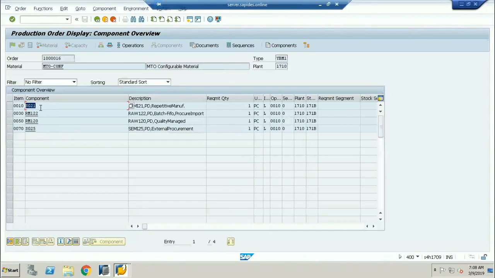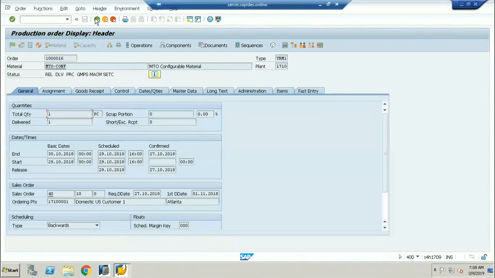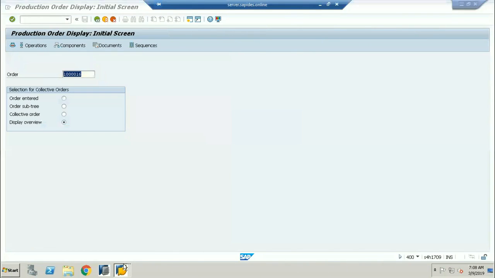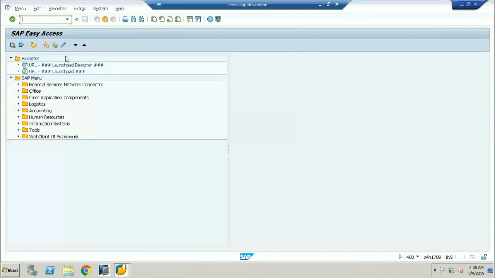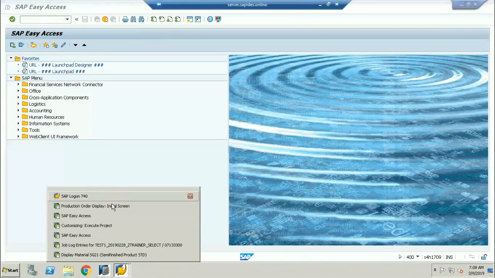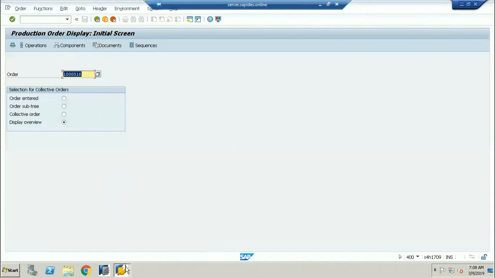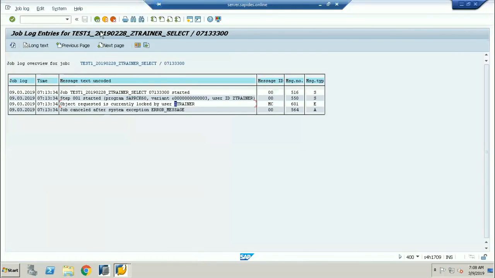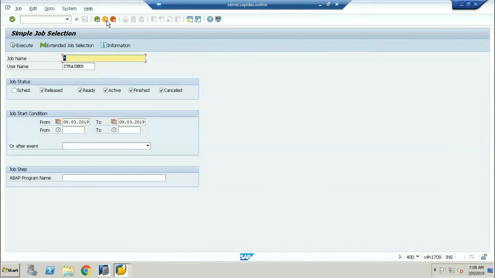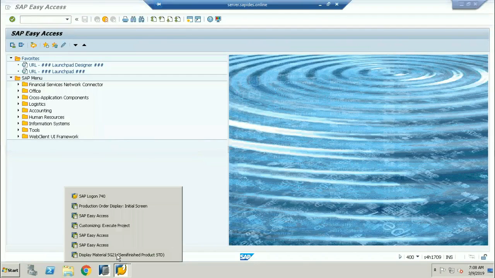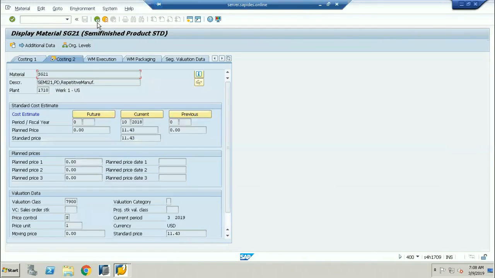Now I'll copy this particular material. Let me go one step back. One second. There are some errors, so first of all I need to come out from all the screens.